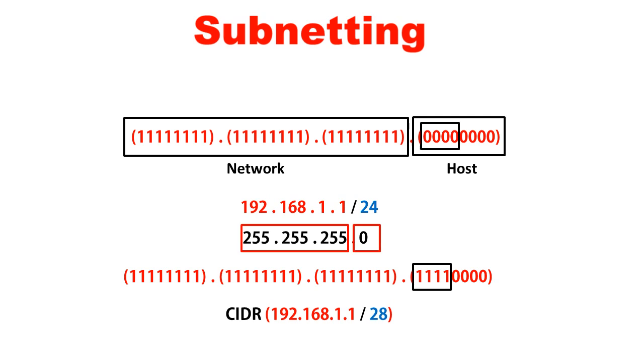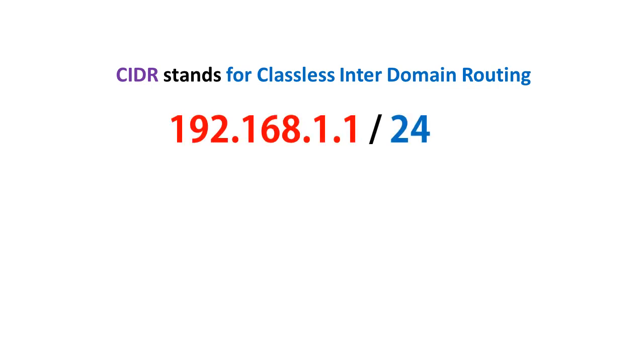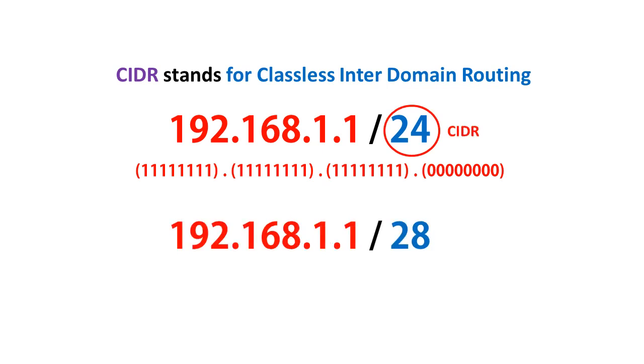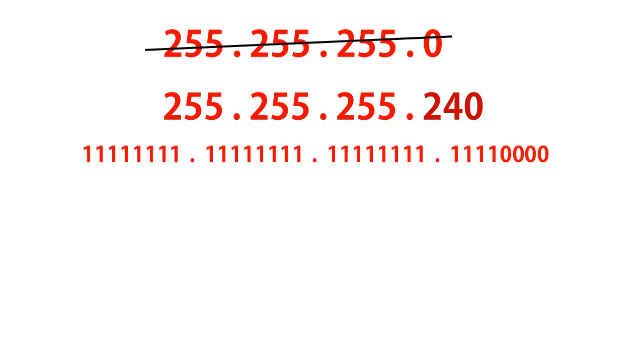The subnet value will also change. It will no longer be the default value. CIDR stands for classless inter-domain routing. It is used to identify the network bits that are allotted for a given IP address regardless of any class category of network. The new subnet will be as follows: 255.255.255.240, because 4 host bits are leased out for network addressing.